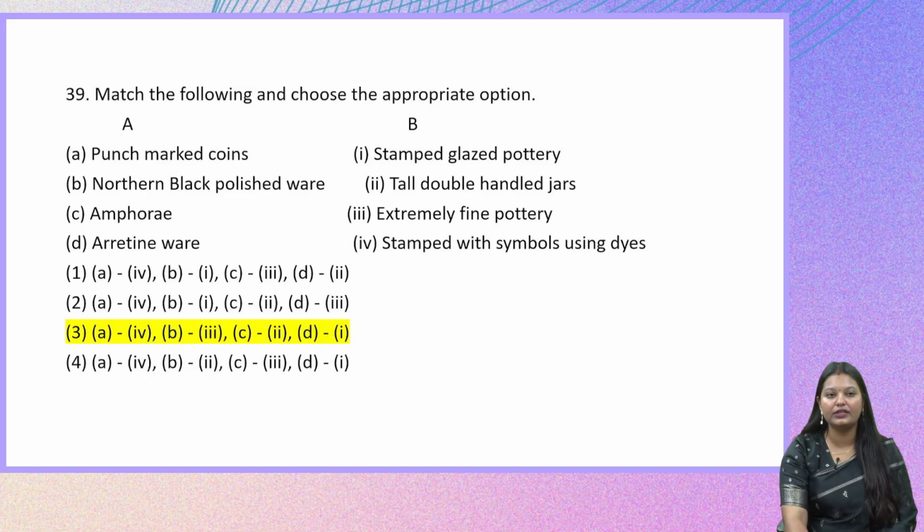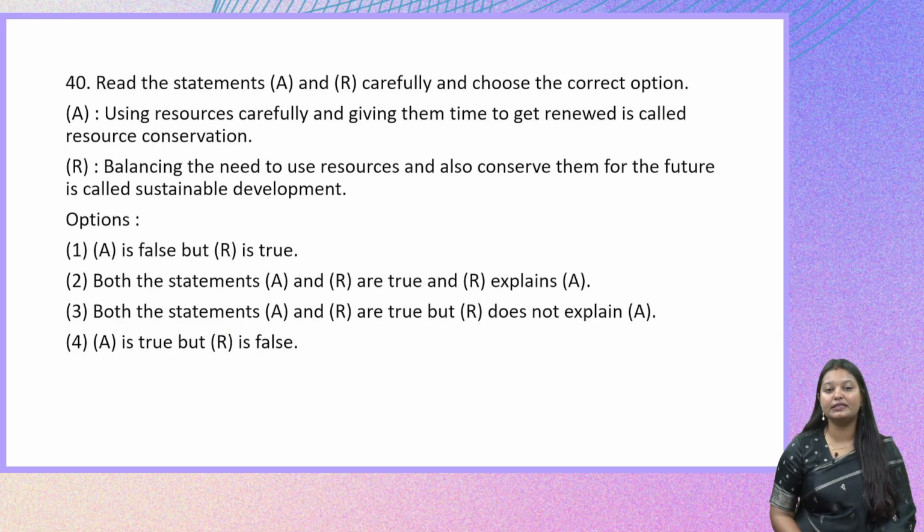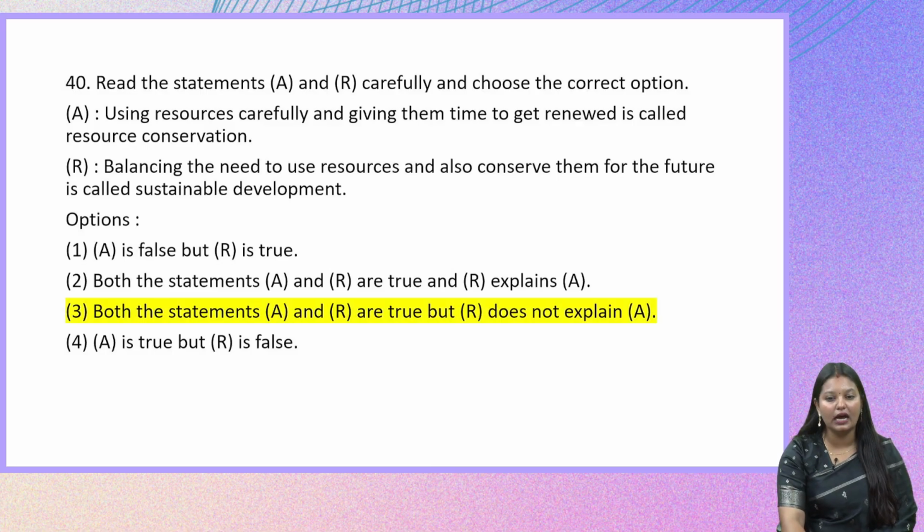So let us move on to the next question. Read the statements A and R carefully and choose the correct option. A: Using resources carefully and giving them time to get renewed is called resource conservation. This statement is correct. That is the definition of resource conservation. Then let us look at the R statement: balancing the need to use resources and also conserve them for the future is called sustainable development. So this is also true. Both of these statements are true, but R does not explain the first statement.